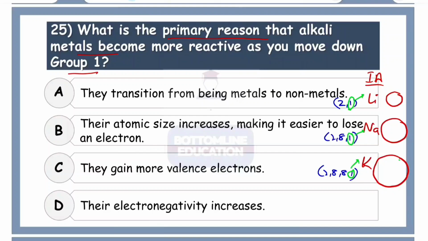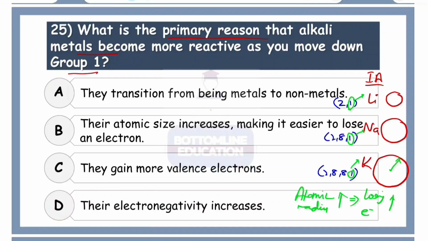Sodium can lose it quite comfortably, and for potassium, we can see the distance of the valence electron from the nucleus is very big. So the atomic radius is increasing, and because of that the tendency to lose the electron is also increasing. Since it is a bigger atom, it is always easy to lose.